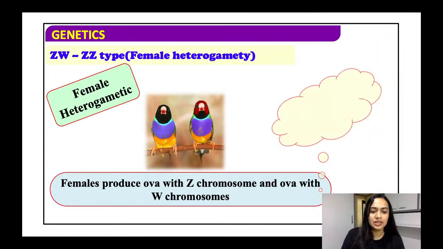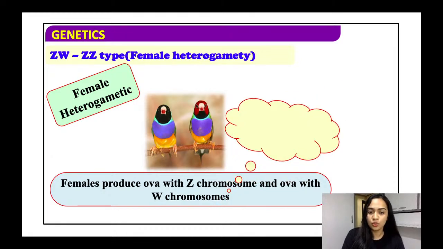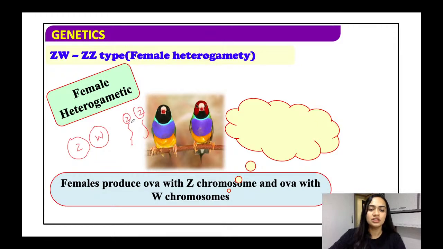So the female heterogamete, female produce ova with the Z chromosome and the ova with the W chromosome. So as I said, दो ova produce होंगे, एक में होगा Z and एक में होगा W. And जो sperms हैं वो same type के होंगे, Z and Z. So here, however the combination occurs, it will determine the sex.